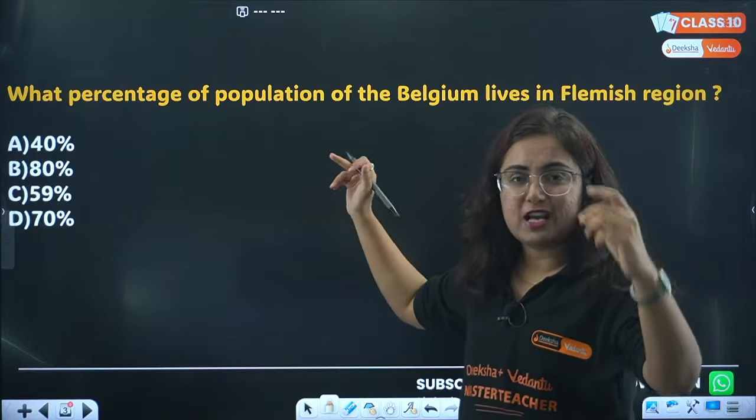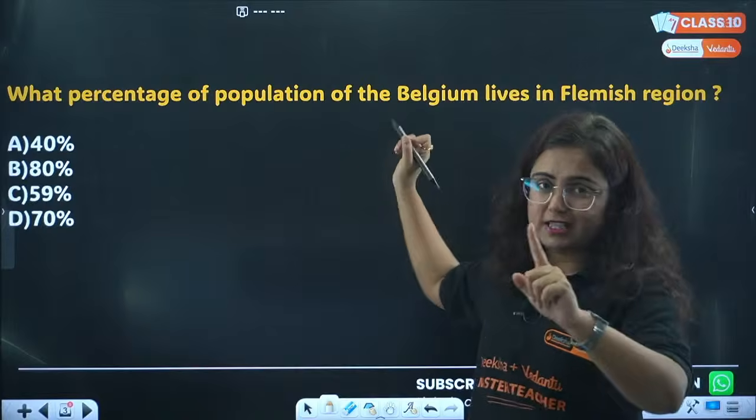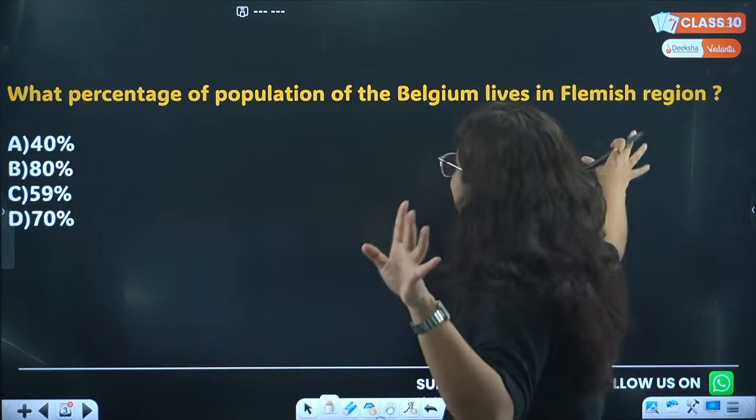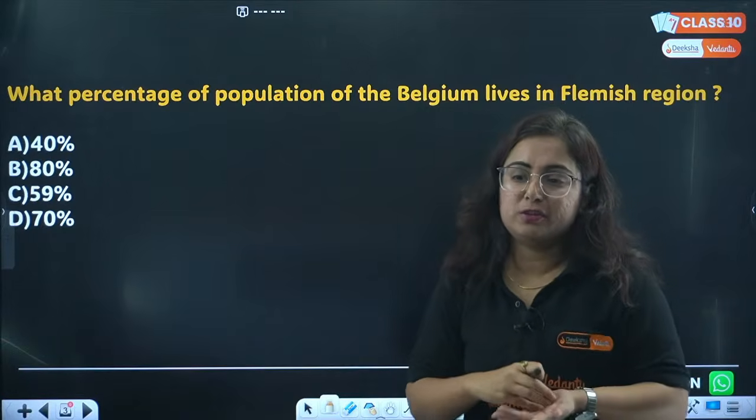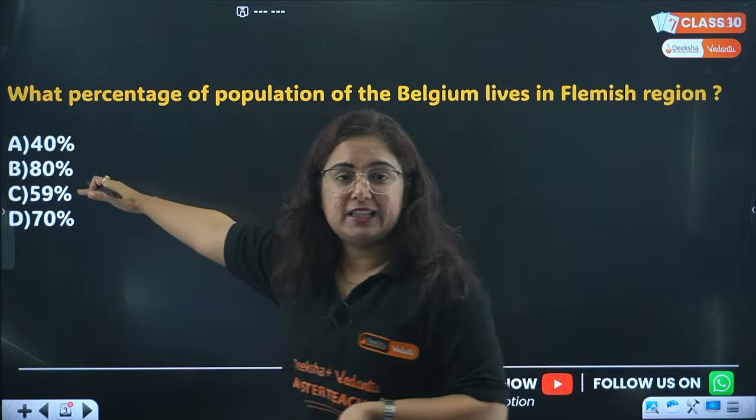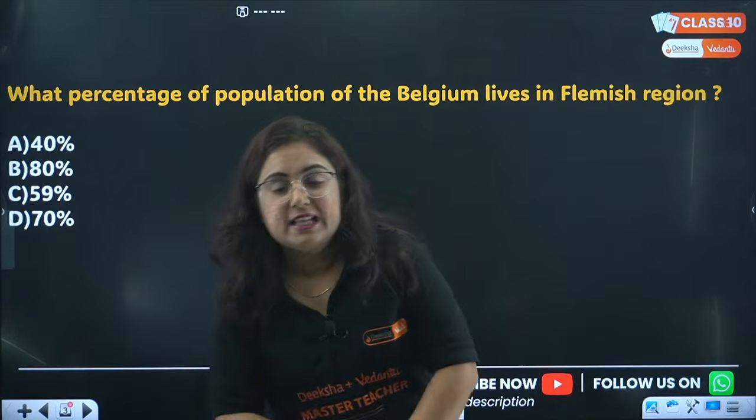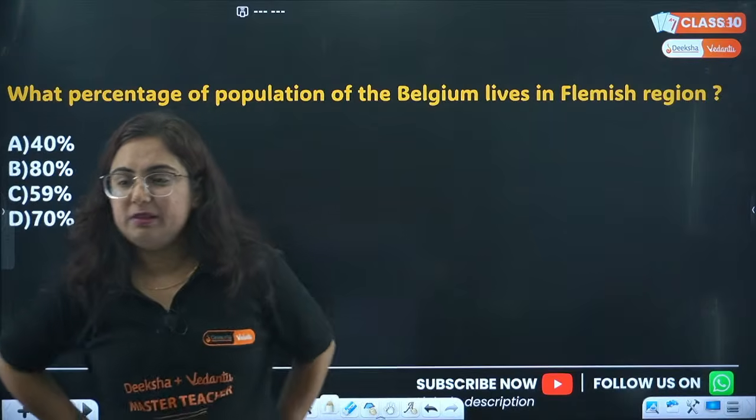Start answering fast, quick. Let's check who is going to give the correct answer first. The question is: what percentage of the population of Belgium lives in the Flemish region? The options are A, 40%; B, 80%; C, 59%; or D, 70%. Quick, fast. Tell me the correct answer.